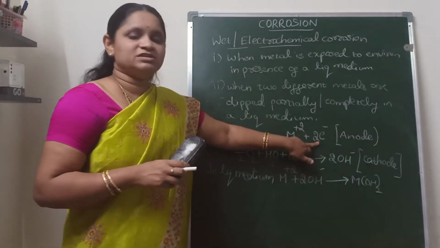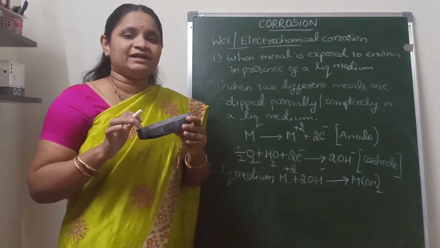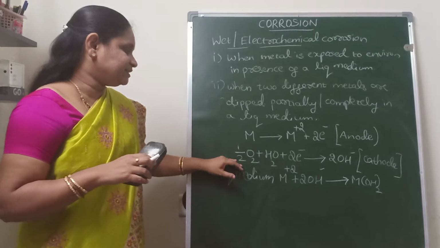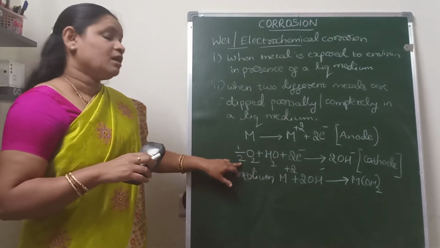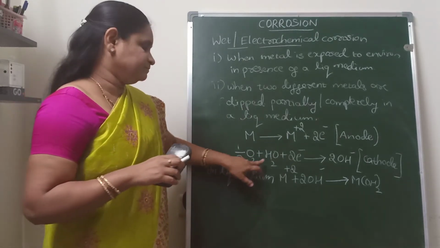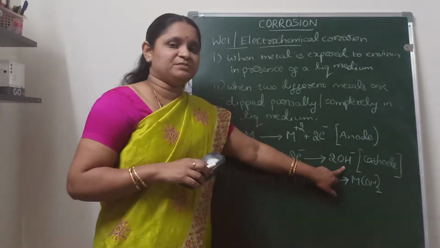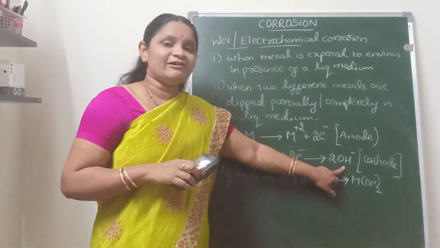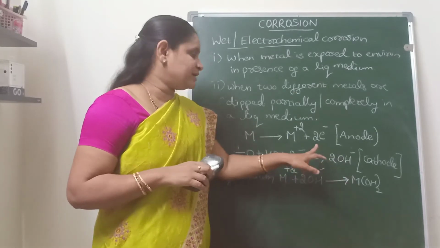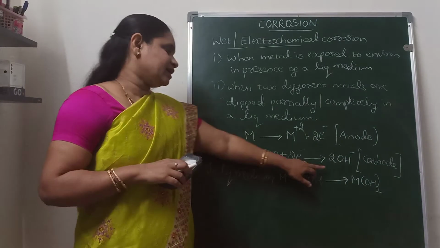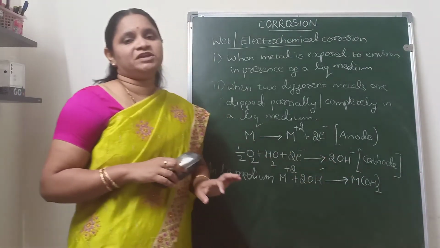Then the electrons will migrate through the metal from the anodic part to the cathodic part, and at the cathodic part the dissolved oxygen will react with the moisture to convert to non-metallic ions. So always in electrochemical corrosion, metallic ions are formed at the anodic part and non-metallic ions are formed at the cathodic part.